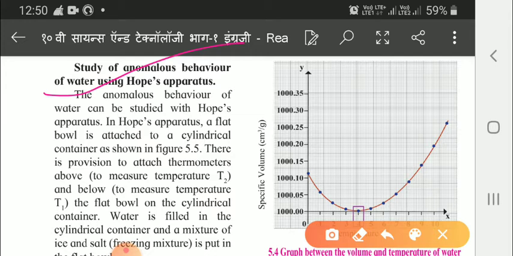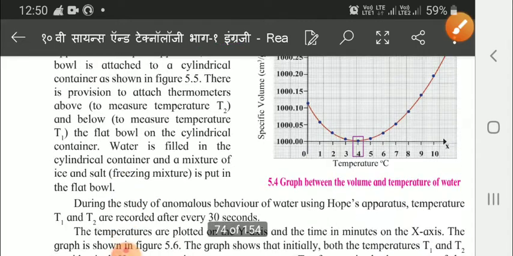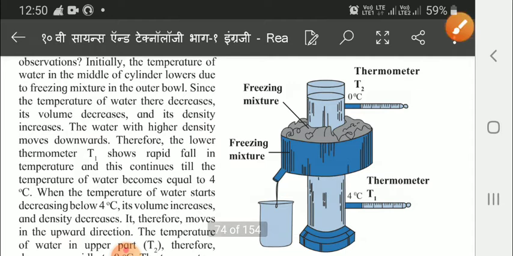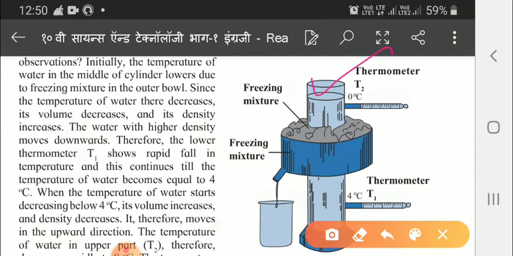Water is filled in the cylindrical container and a mixture of the ice and salt is put in the flat bowl. So I'll show you. Just see. This is the Hope's apparatus. This is the cylinder. In this the water is filled, and this is the flat bowl. In this the mixture of ice and salt is put, that is freezing mixture, and this is the T1 and the upper one is T2. Two thermometers are there. This is a beaker.